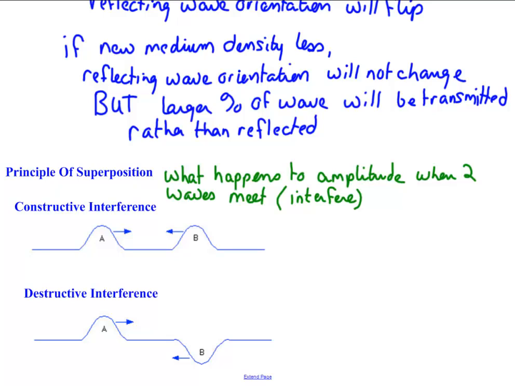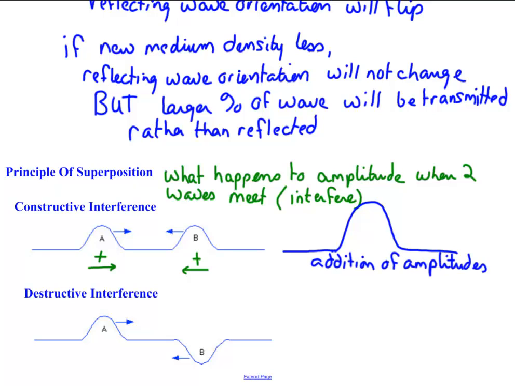For constructive interference, in this case, we're looking just at pulses. So we have a positive pulse heading to the right. We have a positive pulse from another wave heading to the left. What happens when those two pulses meet? At the instant where the pulses are superimposed, or they are both in the same space along the medium, their amplitudes will add. So what we will see is an addition of their amplitudes. Since both are positive, the pulse amplitude at interference will be the sum of the two pulses.